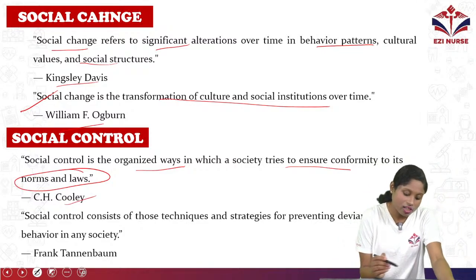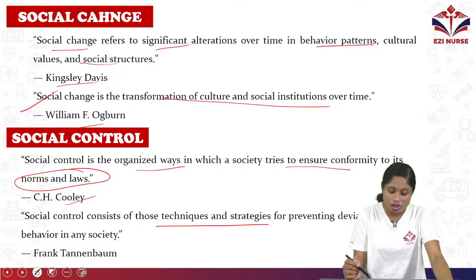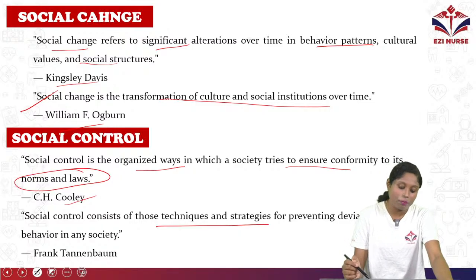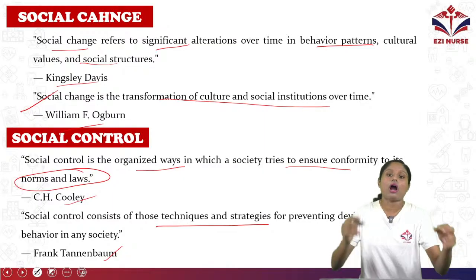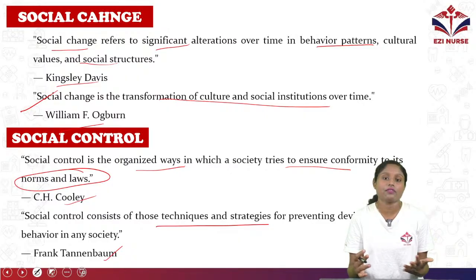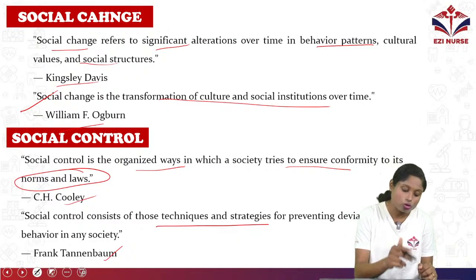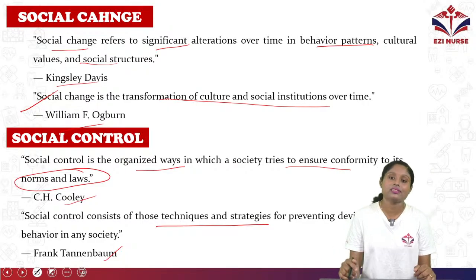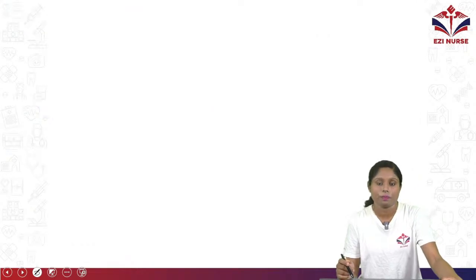That is by C.H. Cooley. Social control consists of those techniques and strategies for preventing deviant human behavior in society, like Frank Tannenbaum. So to avoid crimes or any other deviation in behavior from the society, we have techniques and strategies, rules and regulations, legislation or laws. That is what is called social control.